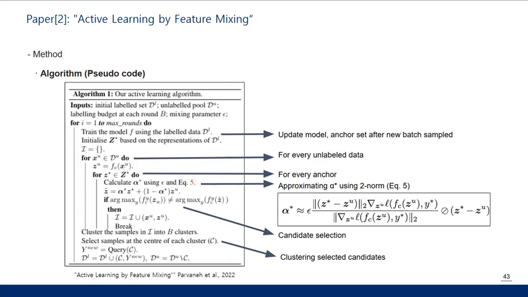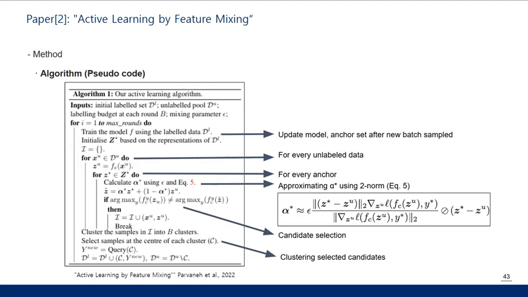This is the final overall algorithm of AlphaMix. For each round, models are trained from the labeled data, and from the labeled data we initialize the anchors. Then for every unlabeled data point, we calculate the embedding Z. For each anchor point, we approximate with the dual norm formulation as follows, where I suggested optimizing the alpha.